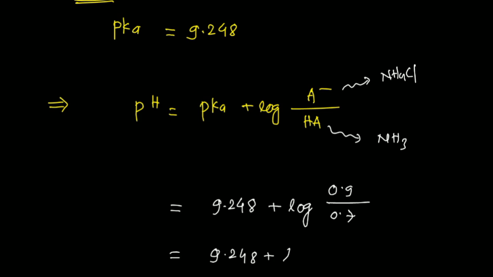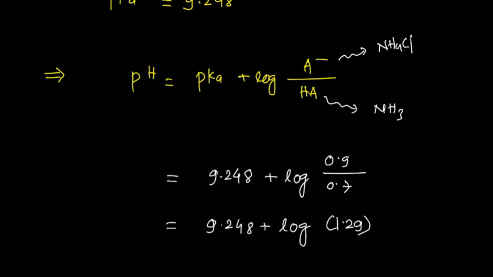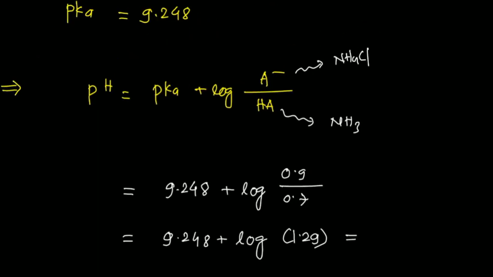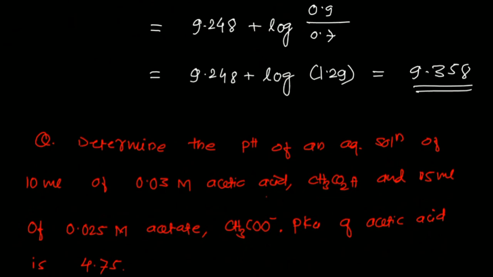9.248 plus log of 1.29, and if we combine together, your answer will be 9.358. So this is the answer. The pH of the solution is 9.358. Okay, so one more question.